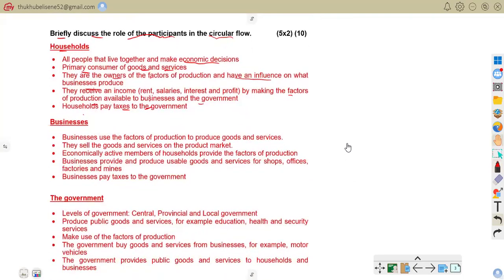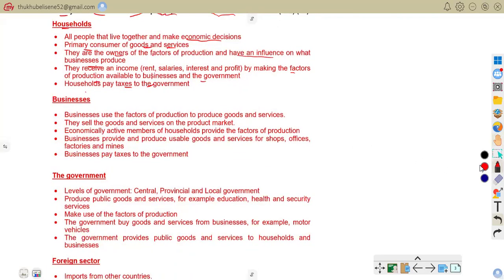So now let us come to businesses. As it says, businesses use the factors of production to produce goods and services. You know very well that they use factors of production like land, labor, and capital to produce goods. For example, a factory uses workers and machines to make cars. That is why we are saying they use factors of production to produce goods and services.